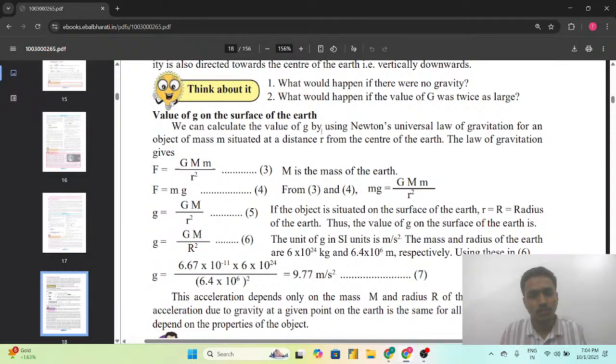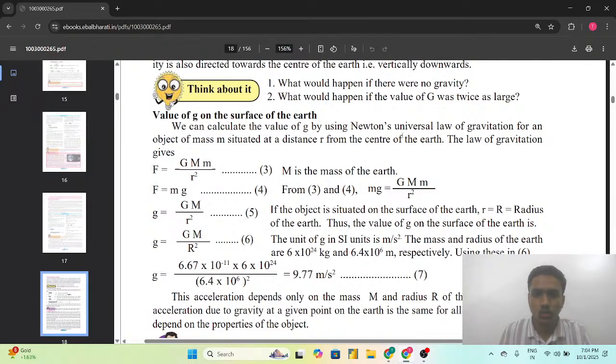We can calculate the value of g by using Newton's universal law of gravitation for an object of mass m situated at a distance r from the center of the earth. First, let's recall Newton's universal law of gravitation that we studied: the force acting on an object is directly proportional to the product of the masses and inversely proportional to the square of the distance between them. The law of gravitation gives.